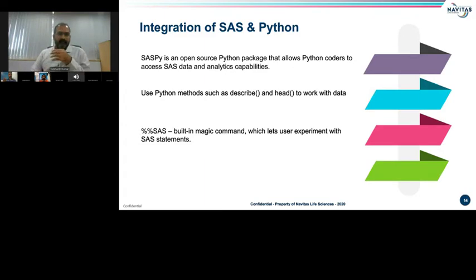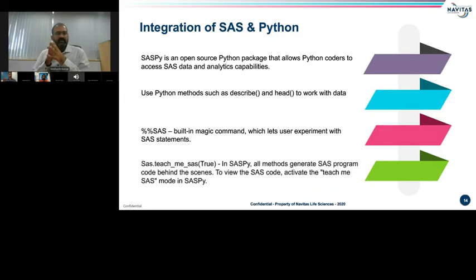Another feature here is that in the SAS.py module, all the background code is created by SAS. So even if we are writing Python code, and we want to see the translation or conversion of that Python code to SAS code, we can use this feature, SAS teach me, with a parameter true, and in the inline output we'll see the SAS code.